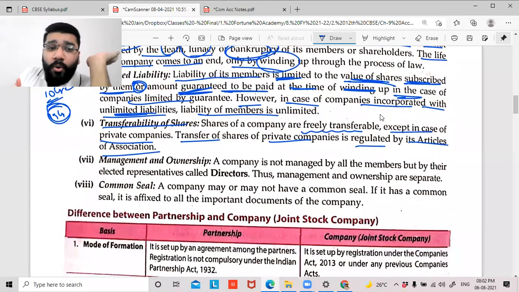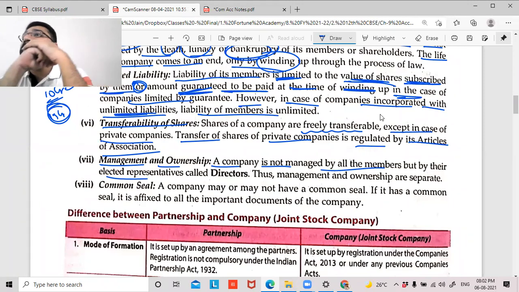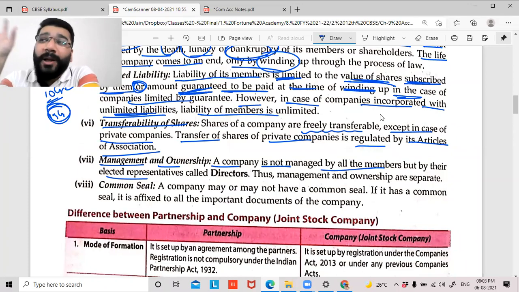Next, guys, management and ownership. A company is not managed by all the members, but by their elected representatives called directors. Now imagine there's a company called XYZ Limited, which has 1 lakh shareholders, which means 1 lakh people have contributed the capital. They are called shareholders, members, owners. Owners normally participate in the management of the business, and in a sole proprietorship or partnership, all the owners together make the decisions. In companies, if 1 lakh people come together to make a decision, can you come to a common decision at any point of time? There'll always be a conflict.